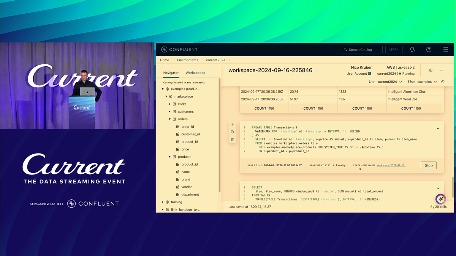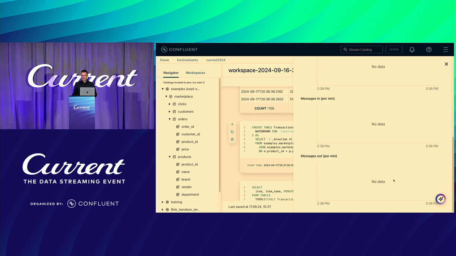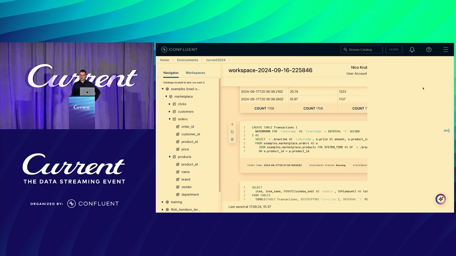And the table, the Kafka topic, is being filled by this statement. We can have a look at this running thing. It's running in Flink. It produces data, and I think the metrics are a bit behind. If I leave it running for a bit, we will see that it produces data. It's reading from both the orders table as well as the products table, and then creating a new event in this transactions topic. Let's have a look back later.